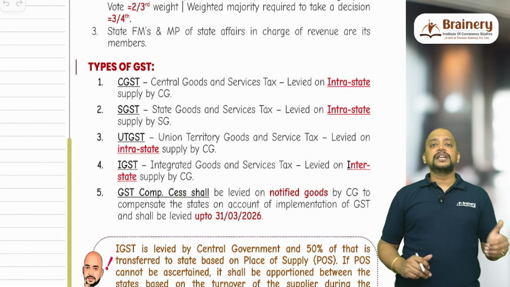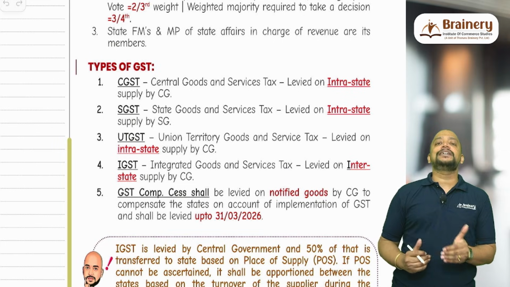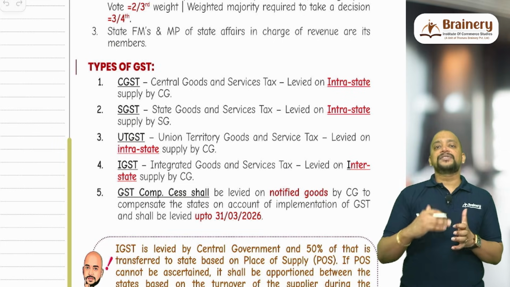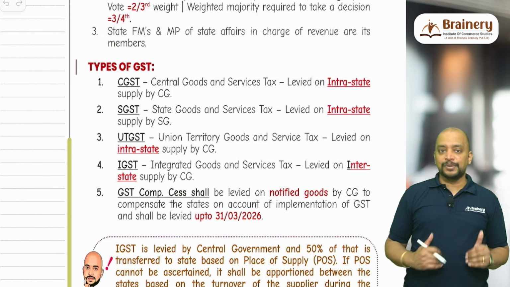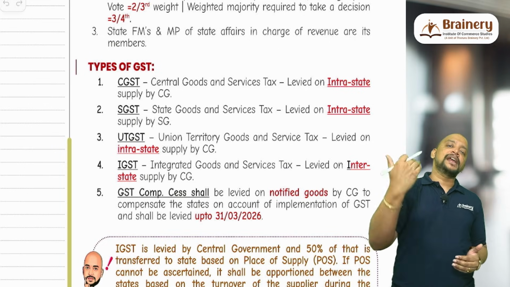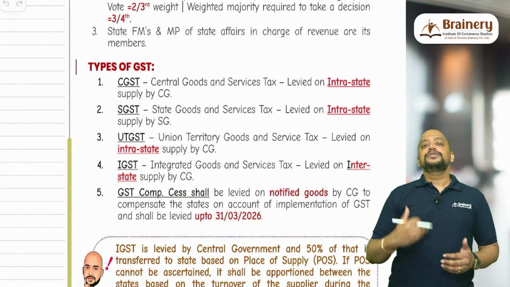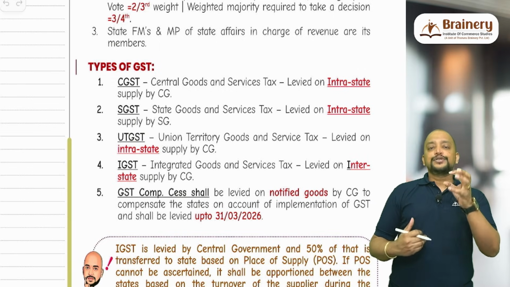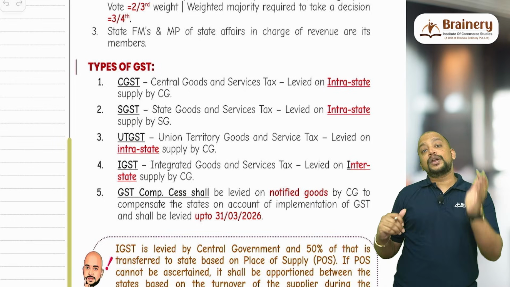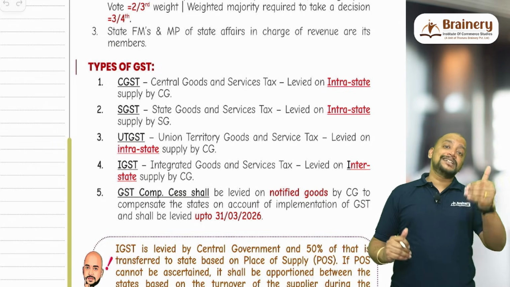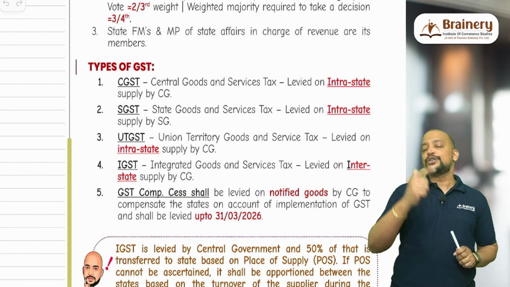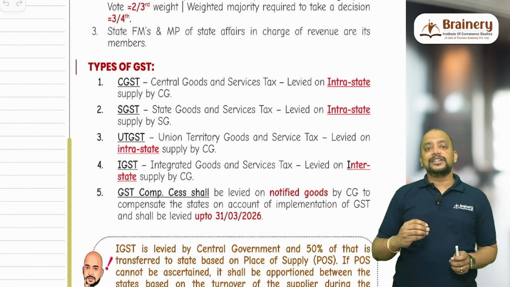And IGST, even though levied by the central government, is not completely retained by the central government. We need to see whether the recipient is eligible for ITC or not. For example, I am the supplier and you are my recipient. Whenever I make a sale, if it is an interstate supply, the type of GST will be IGST. I will collect this IGST and remit it to the central government. That's clear. Now what will happen? Is the recipient a registered person or an unregistered person? We need to check. If the recipient is a registered person, you will take ITC of this IGST.